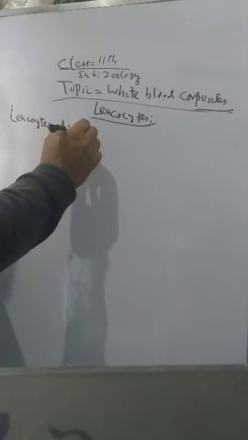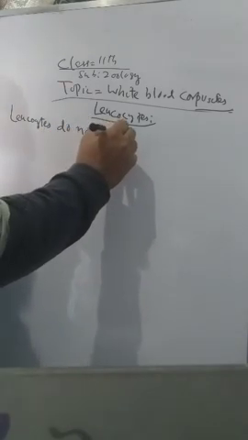We know that leukocytes do not have hemoglobin. Just as the RBCs have hemoglobin, leukocytes do not contain hemoglobin. And if we see the number of leukocytes in the blood, we see here the number of leukocytes per microliter of blood.